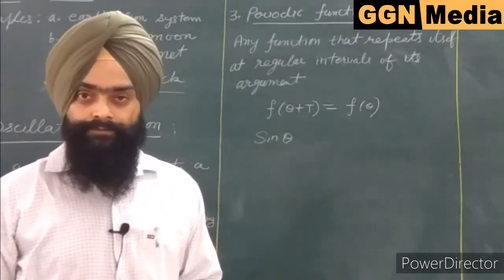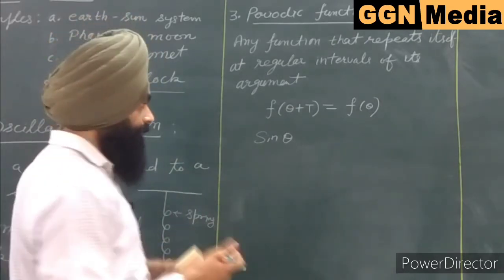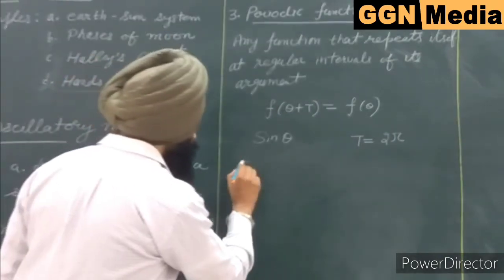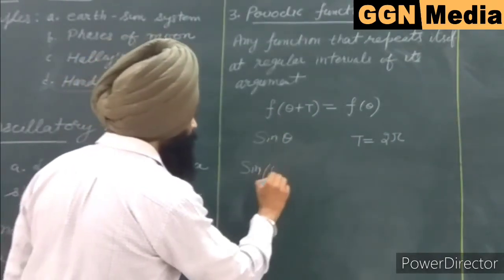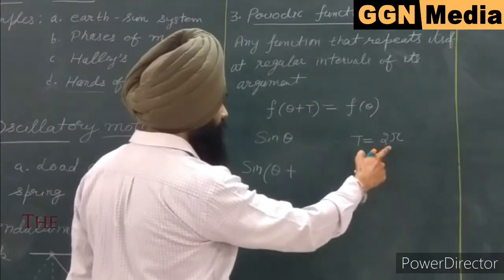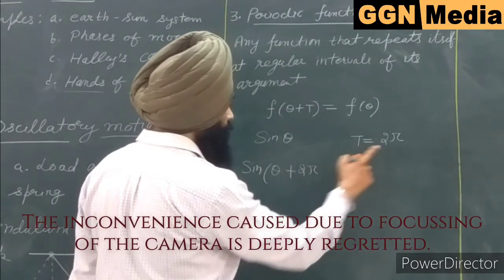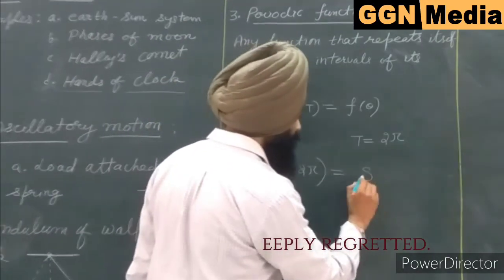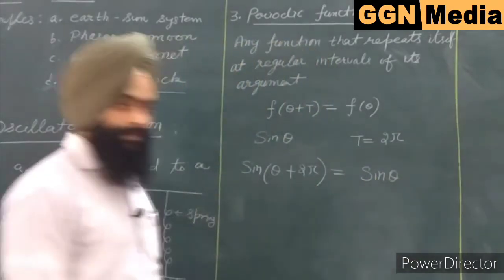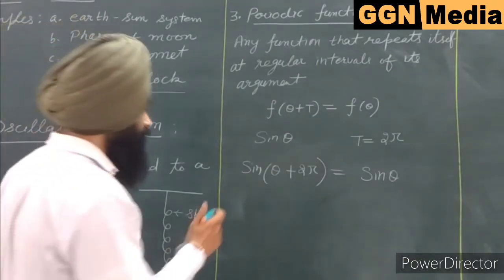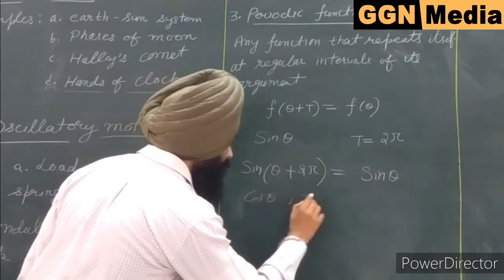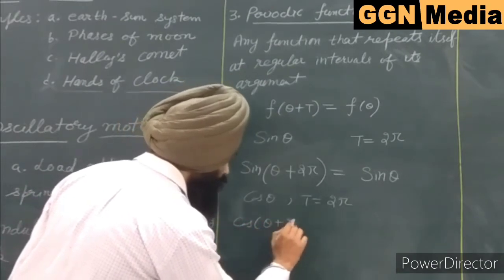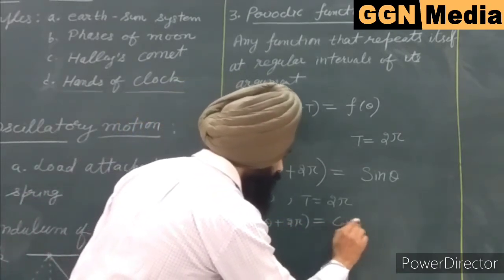We know that the sine function repeats itself after the interval of 2 pi. So here T is 2 pi. According to this formula, if I put the value of T as 2 pi, then the sine function repeats itself after the interval of 2 pi. It again comes out to be sine theta. Similar is the case of cos theta. It also has the time period of 2 pi. So cos of theta plus 2 pi will again give me cos theta.